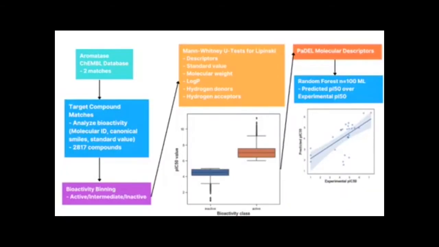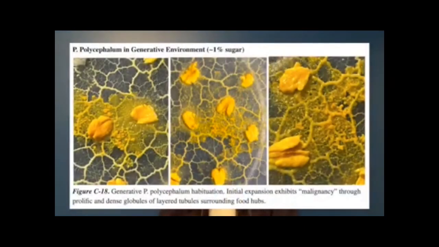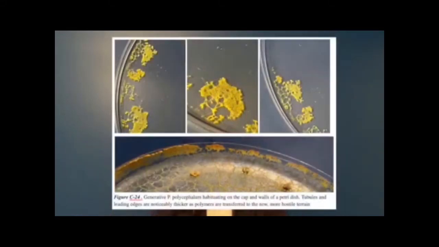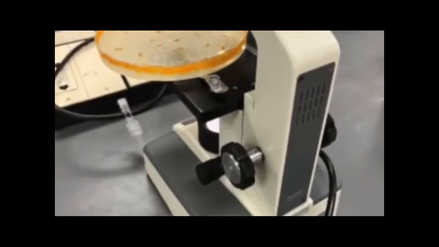Step 5 was protein targeting and molecular docking with statistical tests. Lastly, in vitro validation with Physarum polycephalum was conducted to culture the slime mold in adverse, neutral, and generative agar plates to simulate biological network morphogenesis in various tumor microenvironments.